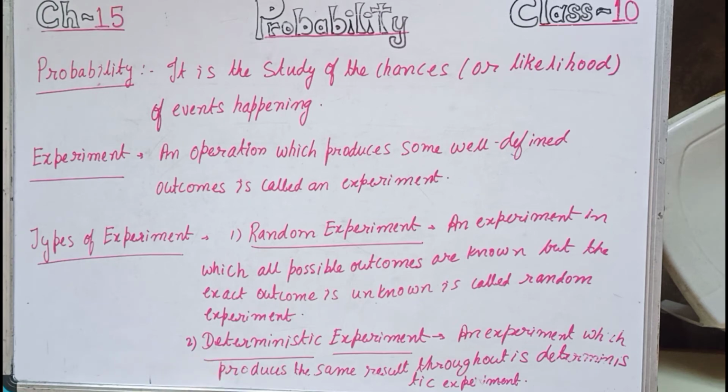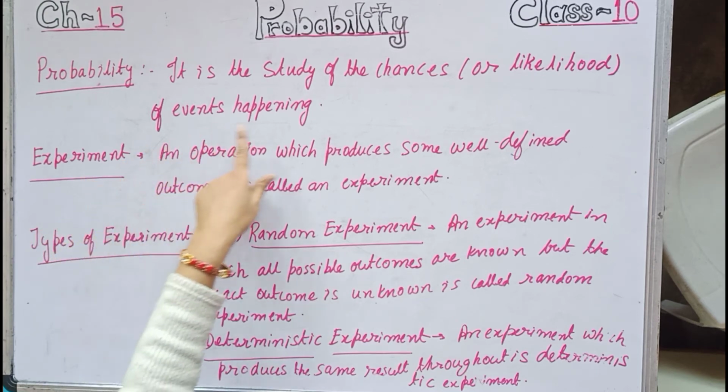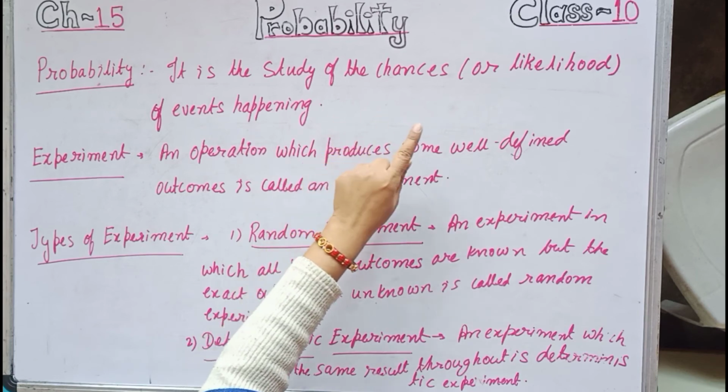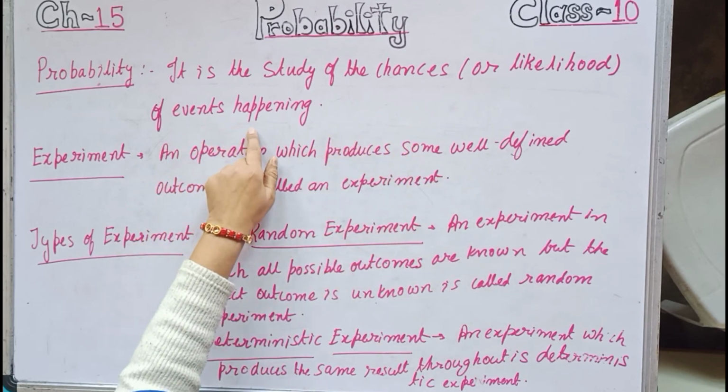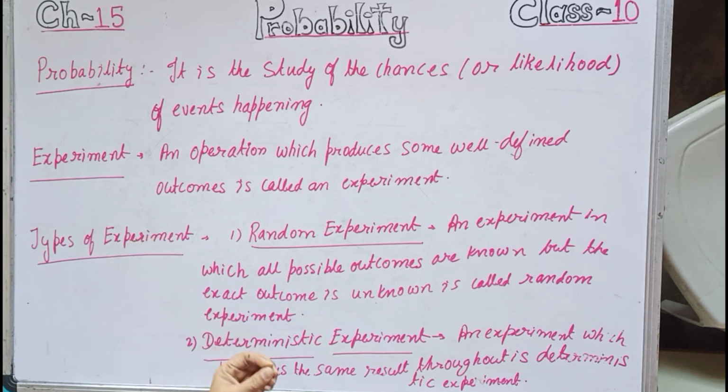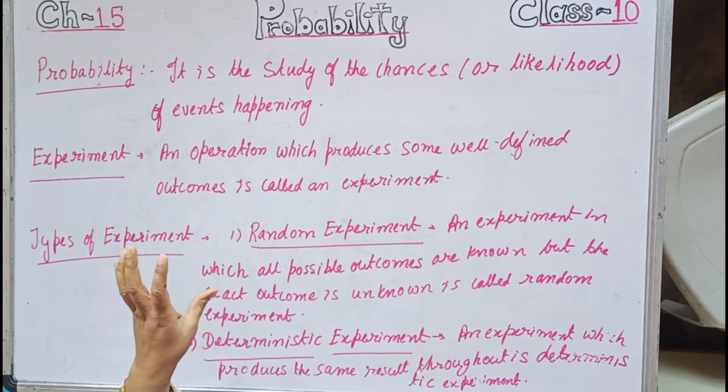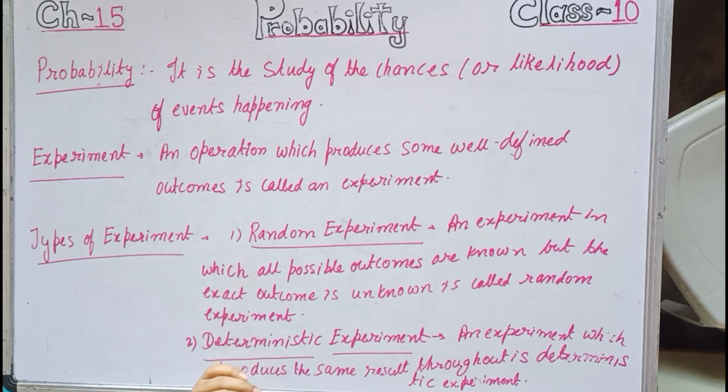So let us start. Probability means the study of chance is called probability. The definition I have written over here: it is the study of chances or likelihood of events happening. Now one statement I am saying, chances are there that it will rain today. In this statement, one can say that yes, it will rain today, and the other person can say that no, it will not rain today. So this statement gives both the things, will rain or will not rain. So this statement contains probability and is a question of probability.